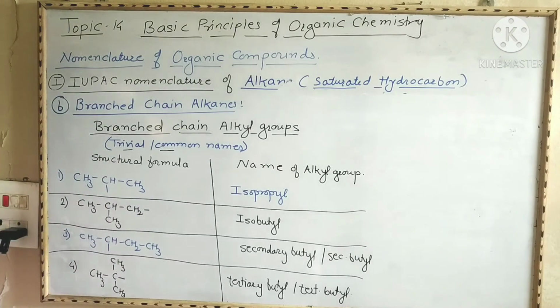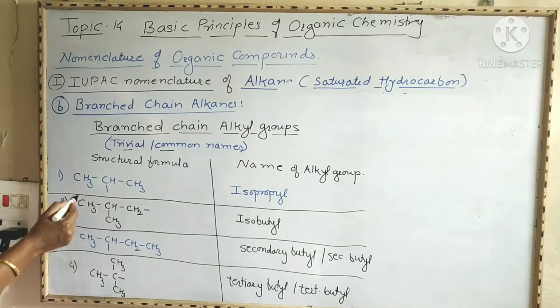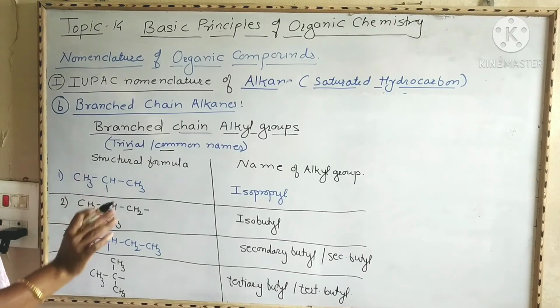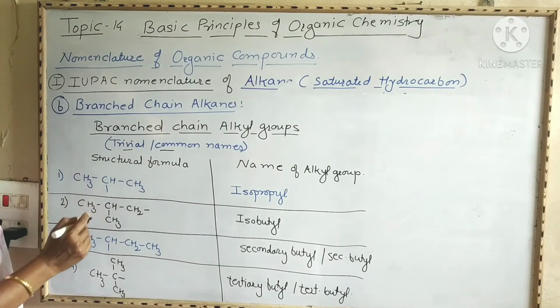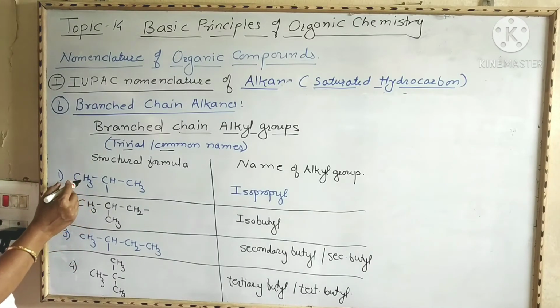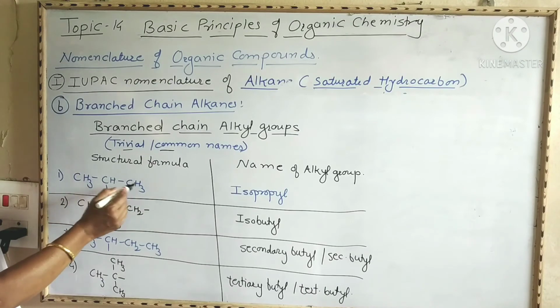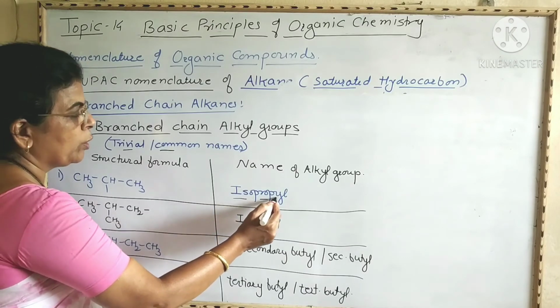Now here, first example, CH3CH2CH3. Now here this is propyl group, but the hydrogen atom from the terminal carbon atom is not removed, but from the middle carbon atom is removed. That is, it is obtained from propane by removing a hydrogen atom from the middle carbon atom. Then it becomes CH3CH. One valency of this carbon atom is not satisfied, therefore here dash and then CH3. The name of this alkyl group is isopropyl group.